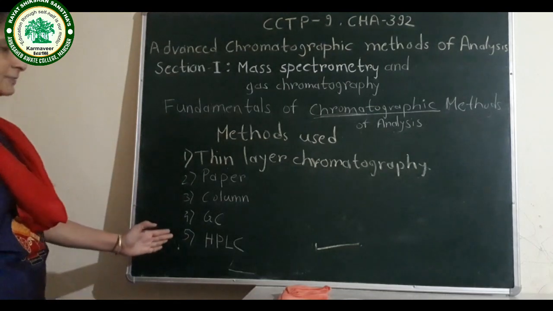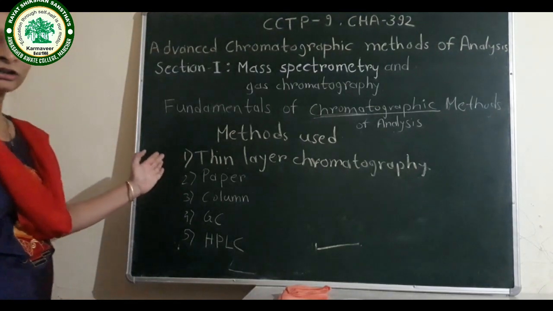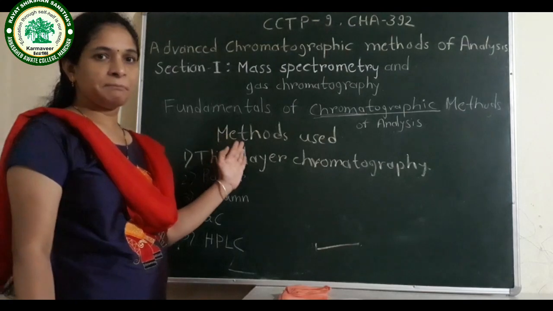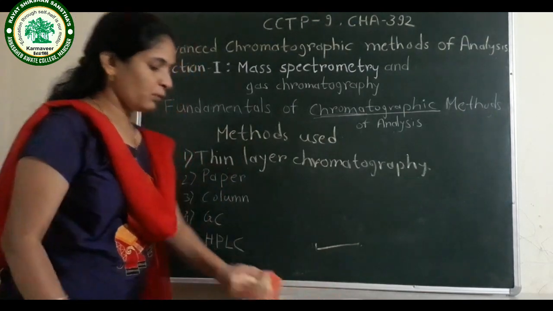These are the types depending upon the methods which we are using for the separation of the different components.